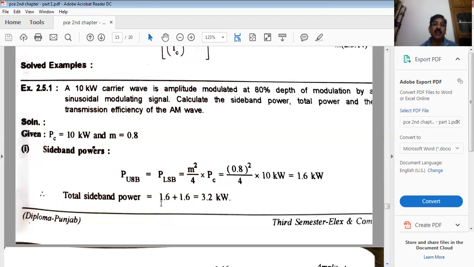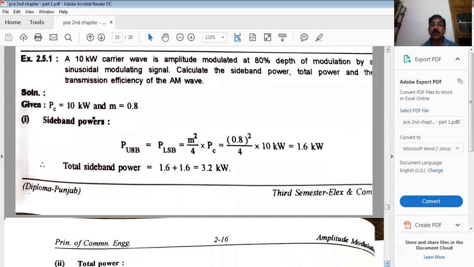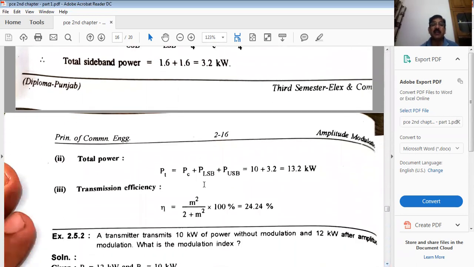What is the total sideband power? Simply add both sidebands, 1.6 plus 1.6, and 3.2 kilowatt will come. Now add the total power: the power of carrier, upper and lower sidebands, so it will become 13.2 kilowatt. What is the transmission efficiency? We have just calculated it: m square over 2 plus m square.